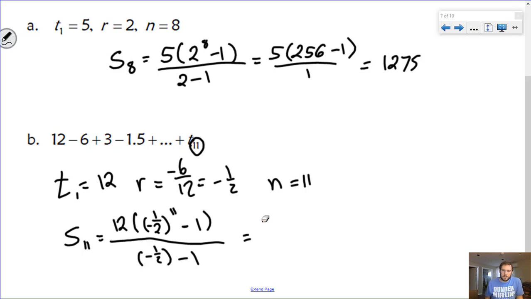So we get 12 times 1 over 2048 minus 1. Sorry, negative 1 over 2048 minus 1, all over negative 3 over 2.